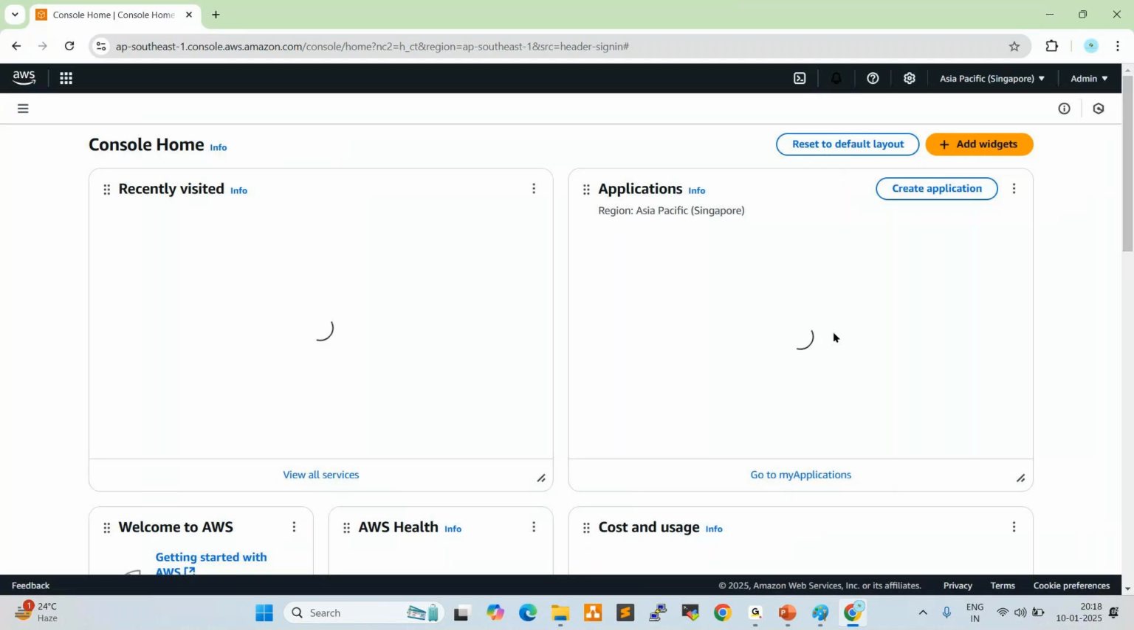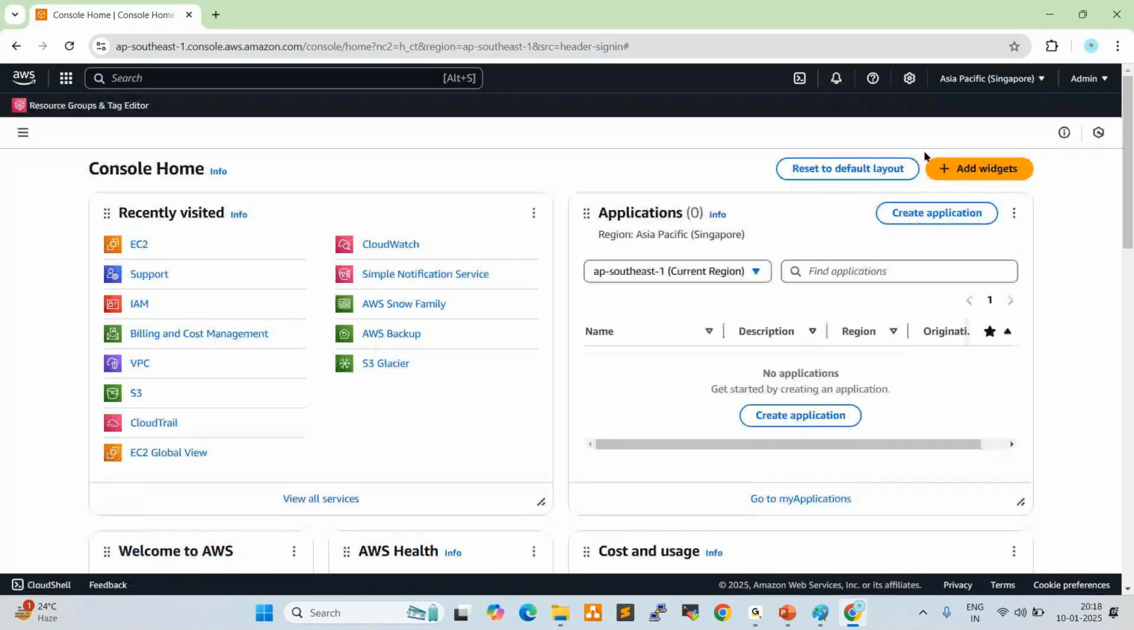What is a region? Anyone? Physical availability location of the data center. Right, so a region is a data center. A data center is a server room, right?